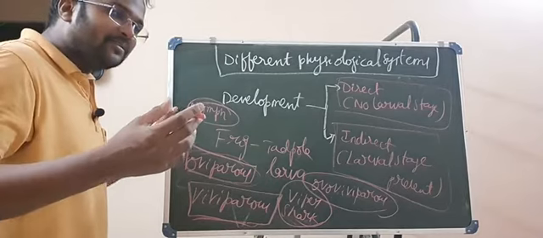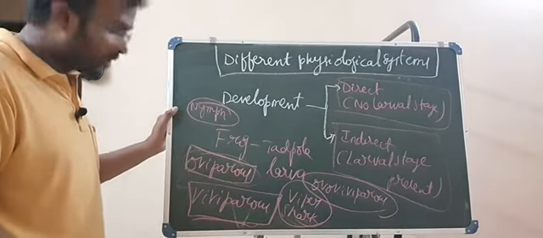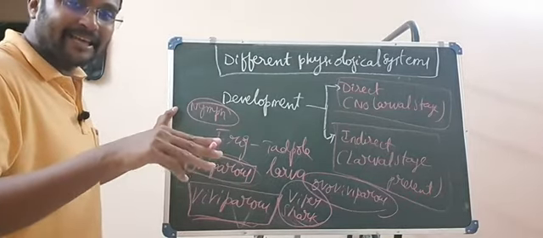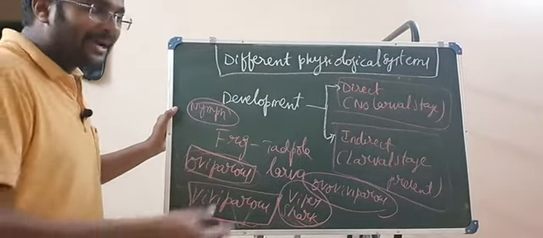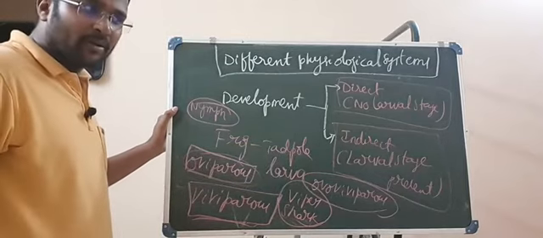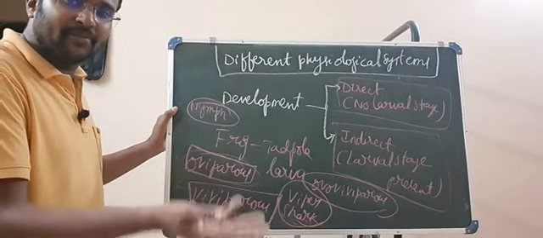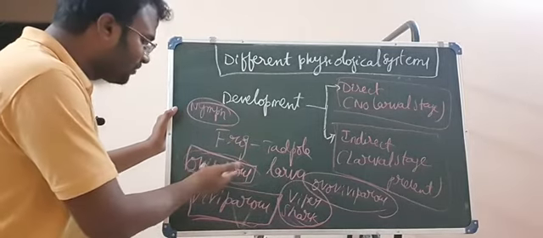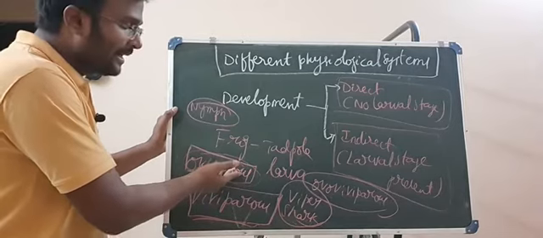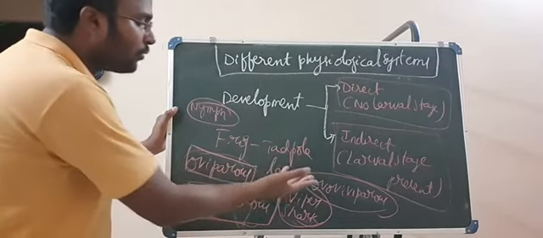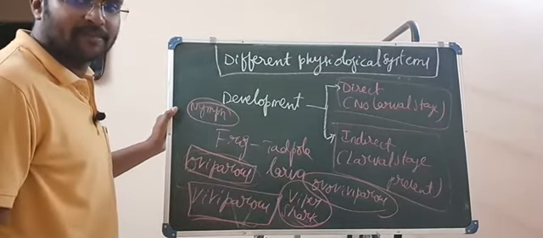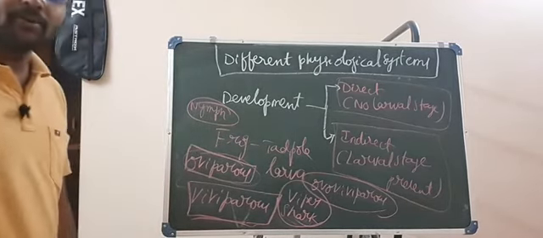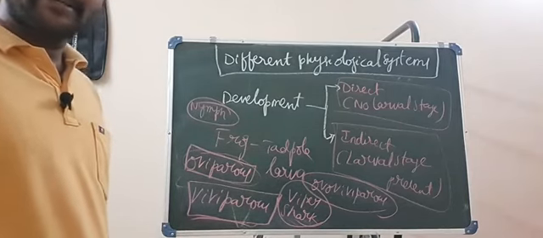Actually, they have eggs only. They should be oviparous, but they are not laying eggs. What they are doing is hatching the eggs inside their body, and the animals directly come out. Since a placental connection is not present between the baby and the mother, you can't consider it viviparous. Since they are not laying the eggs, you can't consider it oviparous. It is like an intermediate condition, which you call ovoviviparous. So these are the different physiological systems. The other criteria we will discuss in the next class.